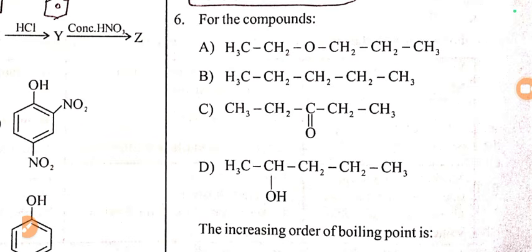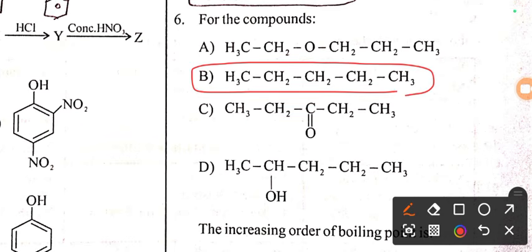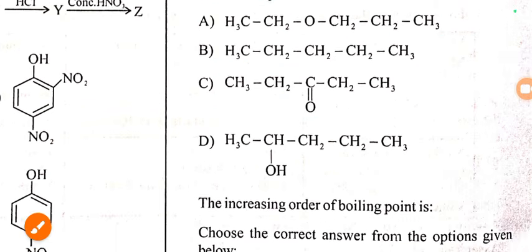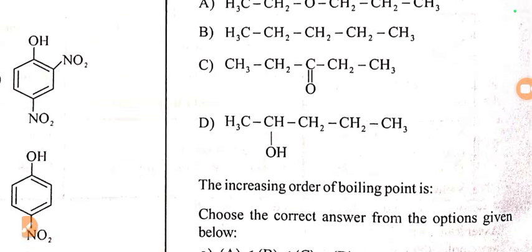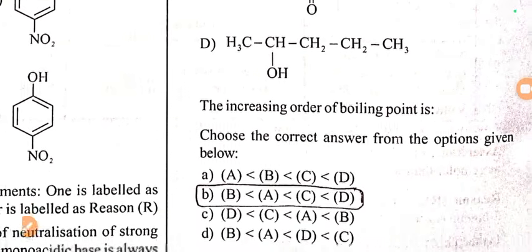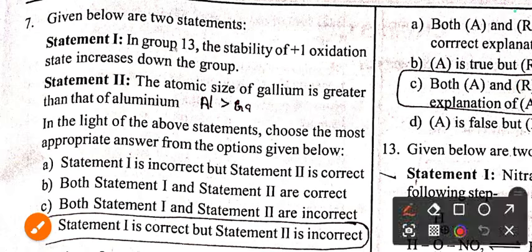In the next question, they have given 4 different organic compounds. We need to arrange them in the increasing order of boiling point. As you can see, among the 4, alkanes have the least boiling point, followed by ethers, then higher boiling points you can find in ketone, and the highest you can find in alcohol. So alcohol, D, has the highest boiling point, and alkane, B, has the lowest boiling point. For this question, option B is the right answer.